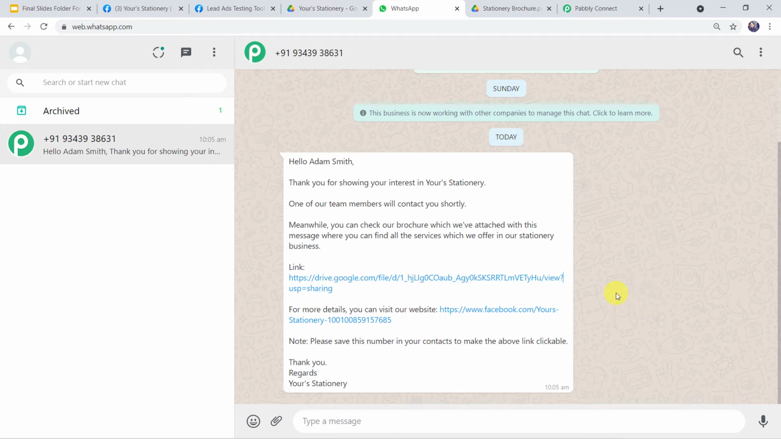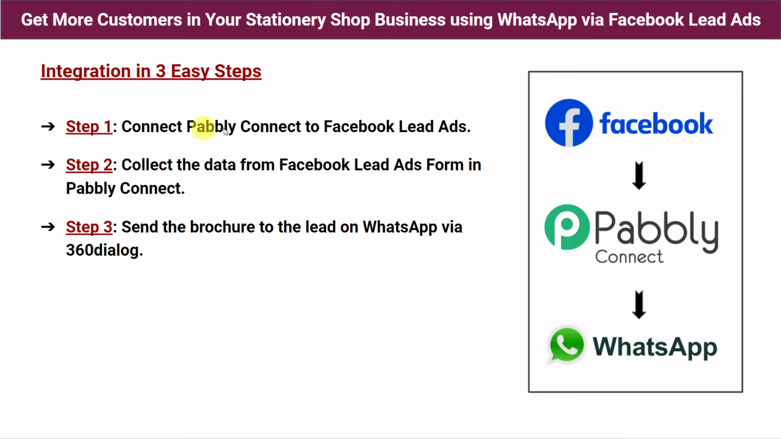So let me tell you, I have done this in just 3 simple steps and anyone can do this very easily. Step 1. Connect Pabbly Connect to Facebook lead ads. So first we have to go to Pabbly Connect and we have to create an integration between Pabbly Connect and Facebook lead ads. Step 2. Collect the data from Facebook lead ads form in Pabbly Connect. So at step 2, Pabbly Connect is going to capture the data from Facebook lead ads form.